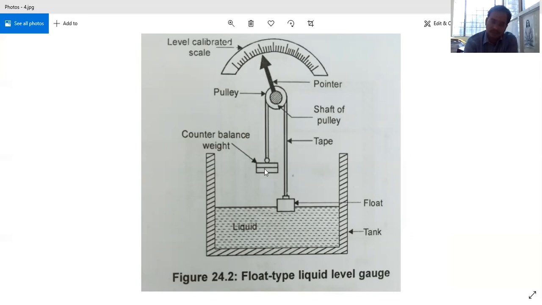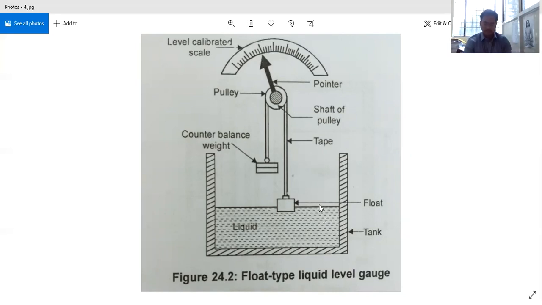And when it is coming down, the pointer will also move according to the relation shown here, and based on this pointer movement, we can come to a conclusion that the level of the tank is calibrated for the level of the fluid that is present in the tank.